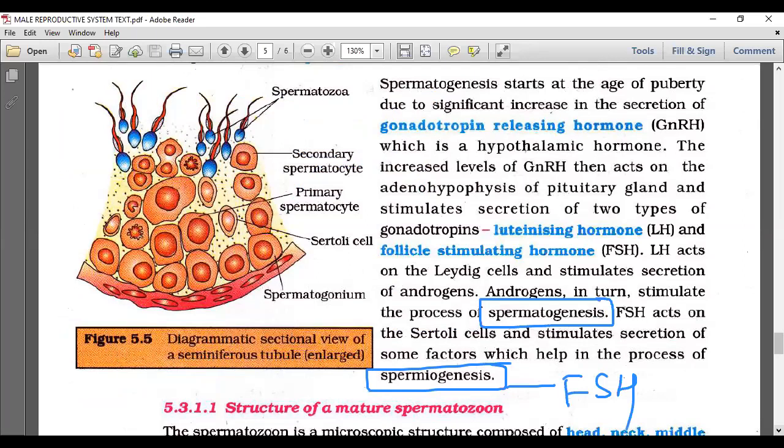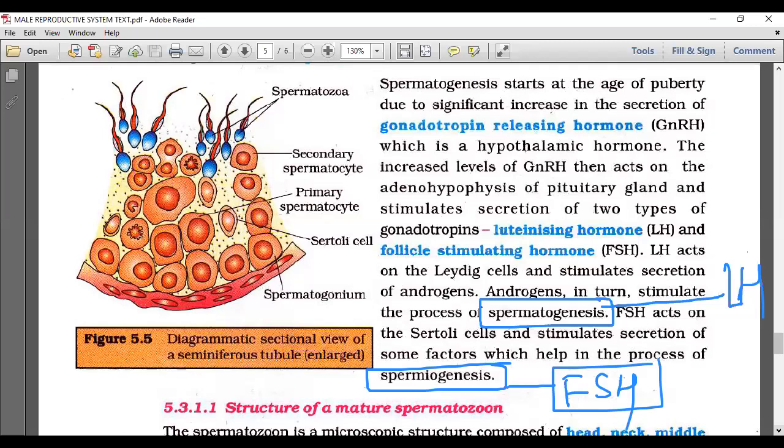Who is responsible for spermatogenesis? LH. Need to focus here. What is spermatogenesis, what is spermiogenesis, what is spermiation? That will come now, but you see the difference. Follicle stimulating hormone participates in spermiogenesis. LH, luteinizing hormone, participates in spermatogenesis.